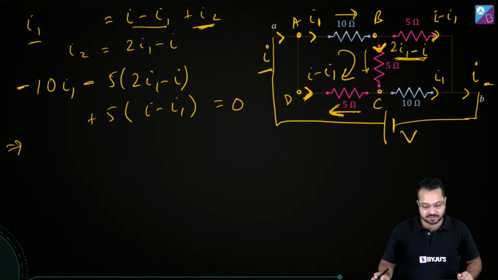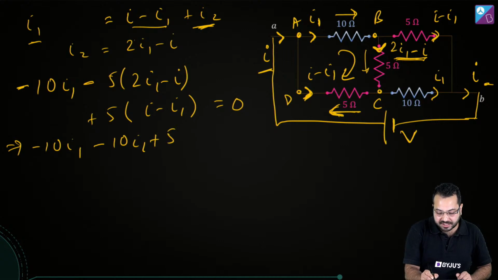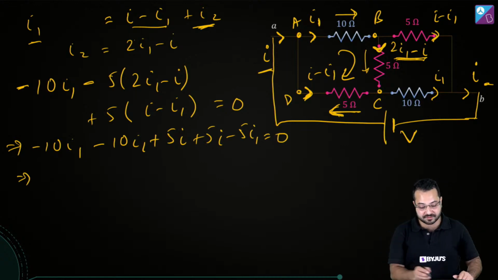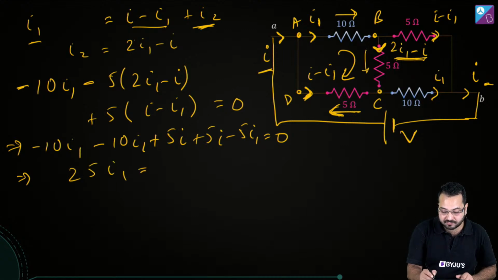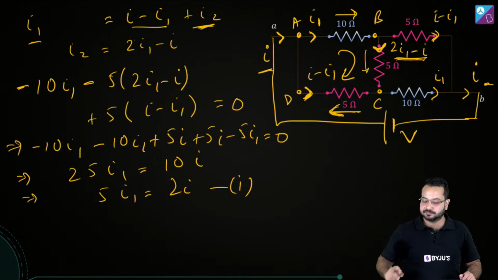Alright, so now let's simplify this. This is going to become minus 10I1 plus 5I plus 5I minus 5I1 is equal to 0. So let's collect all the I1 terms. I'll have 25I1 equal to 10I, and this is going to give me 5I1 is equal to 2I. This is going to be my equation number 1. Is that clear?